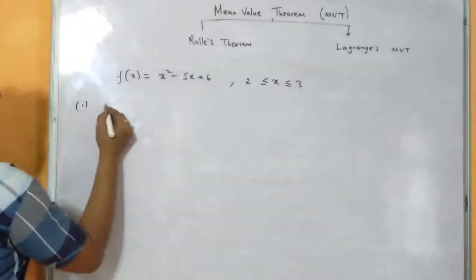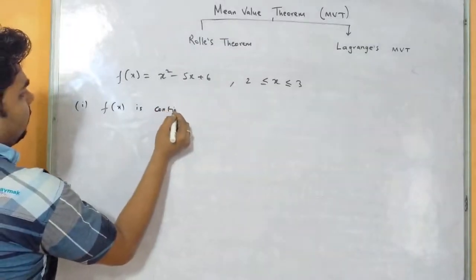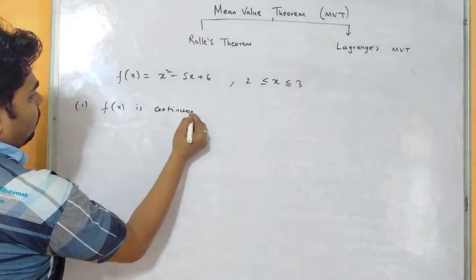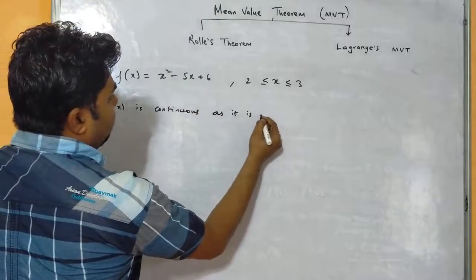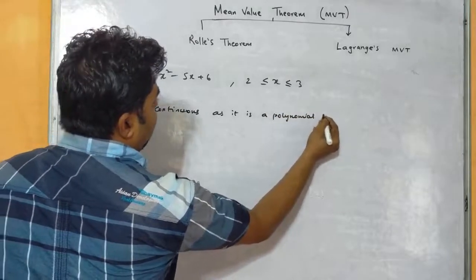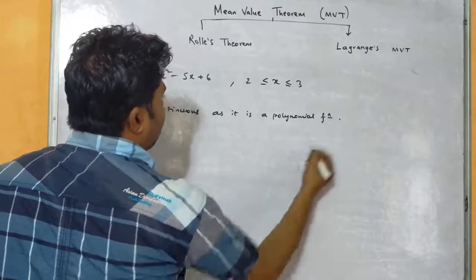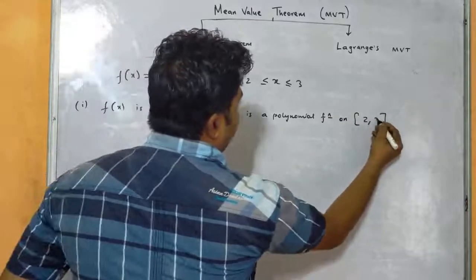So the first point will be f(x) is continuous as it is a polynomial function on closed interval [2, 3].